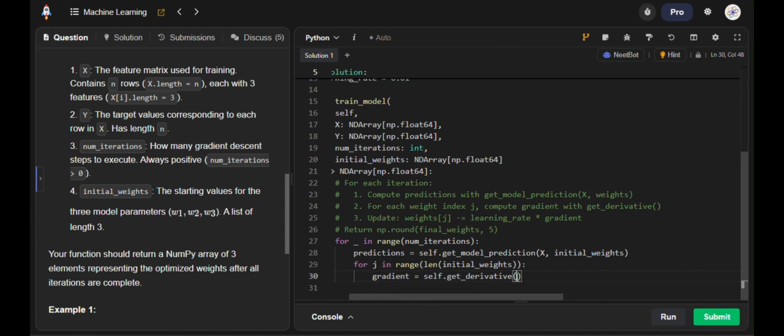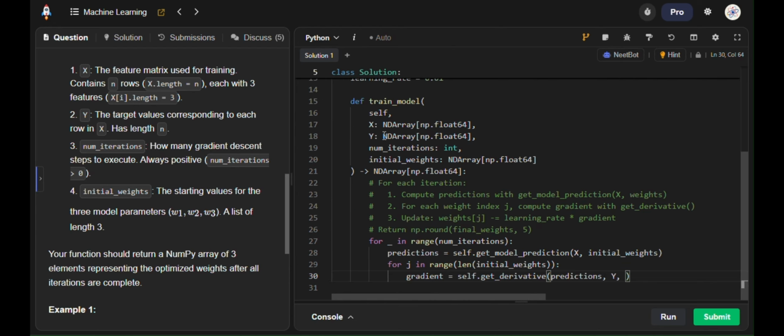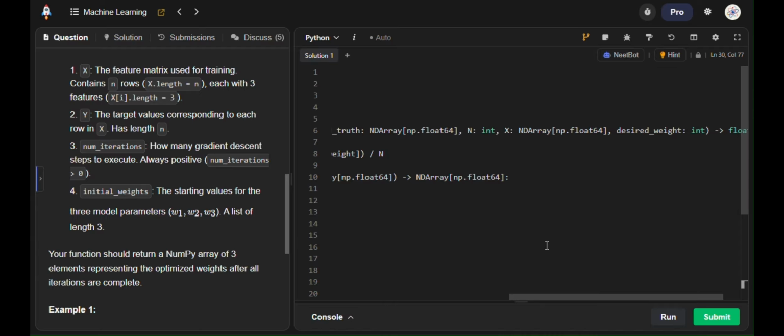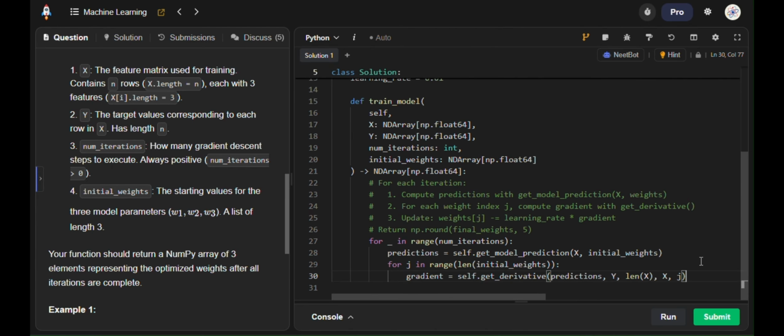So first was model prediction, which is predictions from here. After that, ground truth, which is y, given in the function parameter. After that we are going to take length of x, then we are going to take x, and then the desired weight is nothing but the value of j. Let's check. Yeah, it's correct.